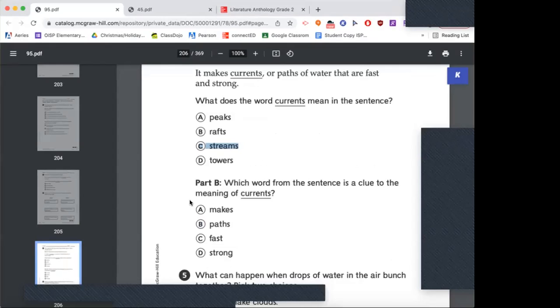Very good. Which word from the sentence is a clue to the meaning of currents? Makes, paths, fast, or strong? Paths.